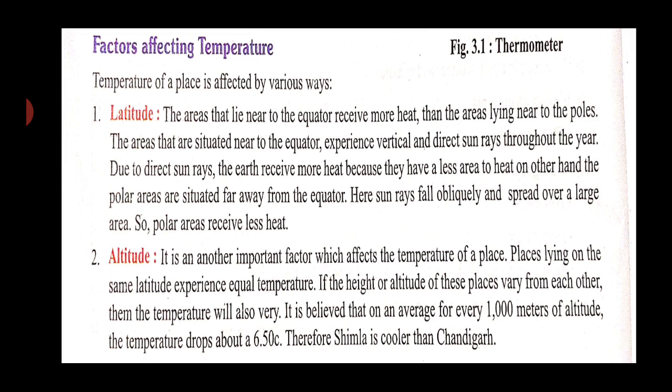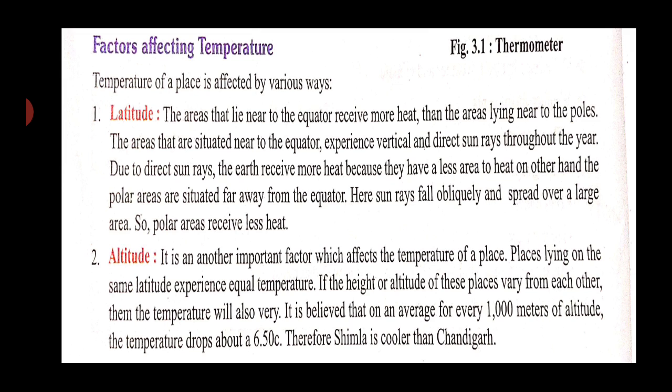Because the lower level of land is getting much sunlight, direct sunlight, since it is located on the plain land. The place on the top of the hill might have a higher altitude, so it might be getting more air or more clouds, so the temperatures will vary.